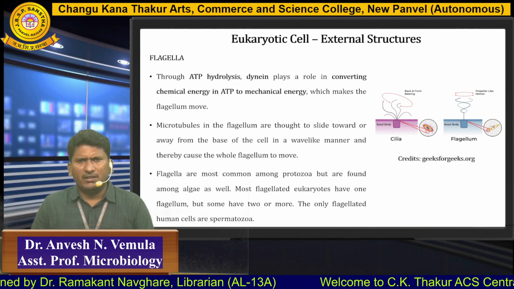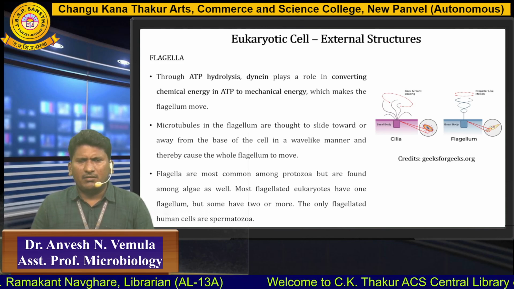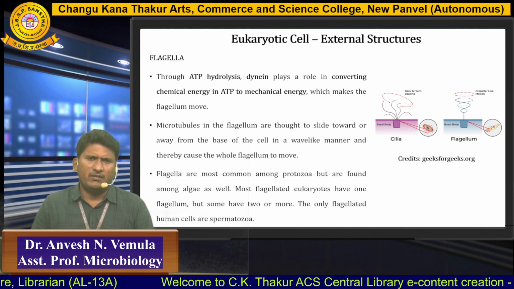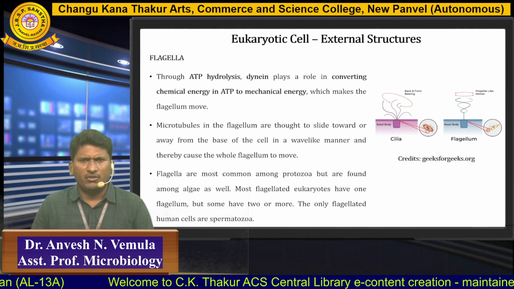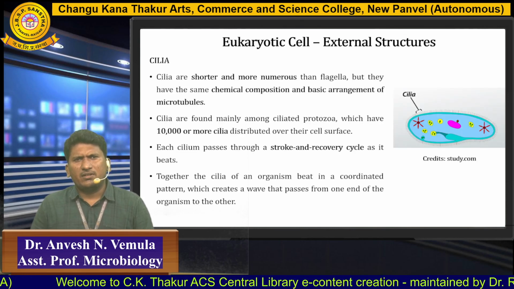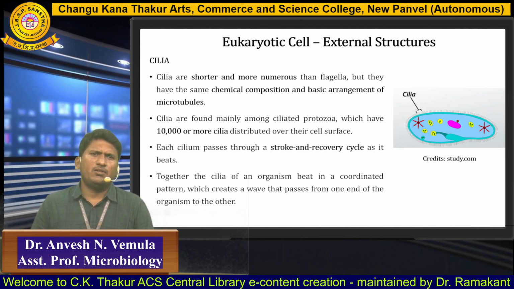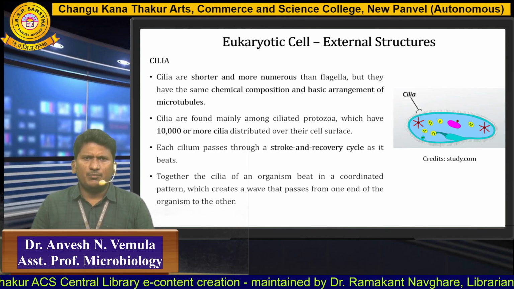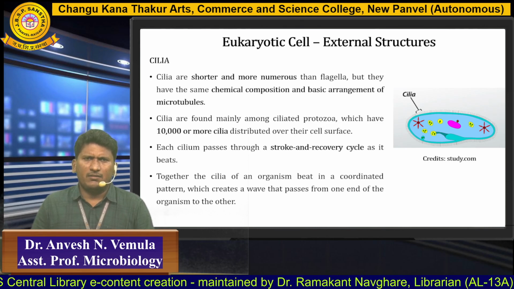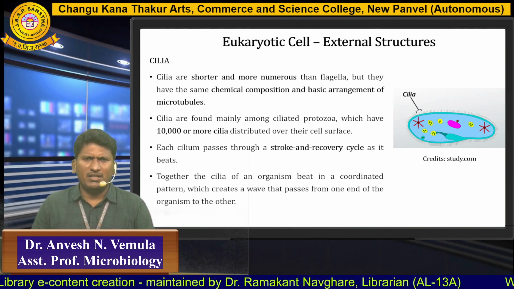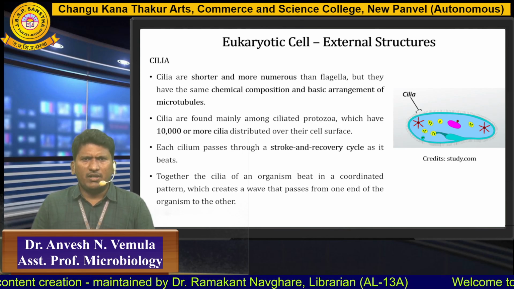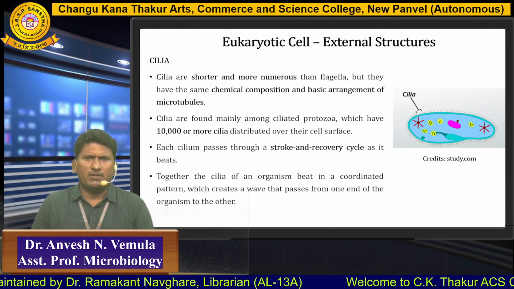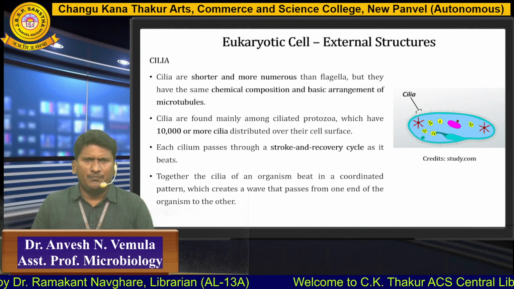You can find this flagella beating or whip-like structure in spermatozoa, which is a gamete formed by meiosis. The next external structure is cilia. Cilia are shorter and more numerous than flagella, and their chemical composition is the same as flagella, made up of microtubules, that is tubulin protein. You can find 10,000 or more cilia distributed over the surface of a cell.